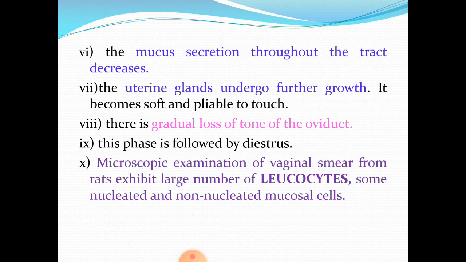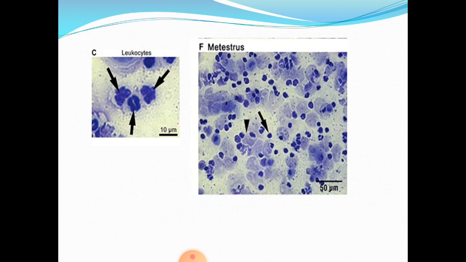And the microscopic examination of the vaginal smear at this stage exhibits a large number of leukocytes, some nucleated and some non-nucleated mucosal cells. So the leukocytes look like this, and if the vaginal smear shows a combination of cells like this, you can say definitely the rat is in Metestrus stage of its estrous cycle.